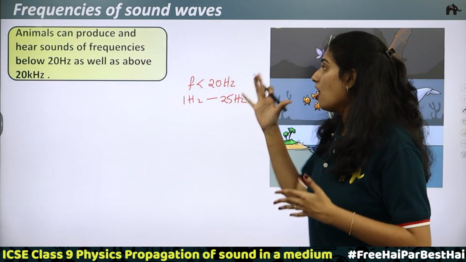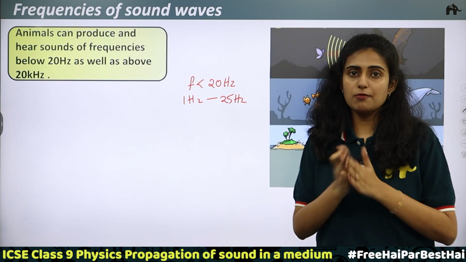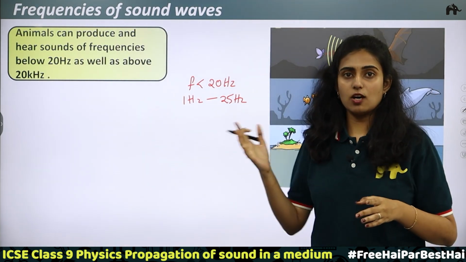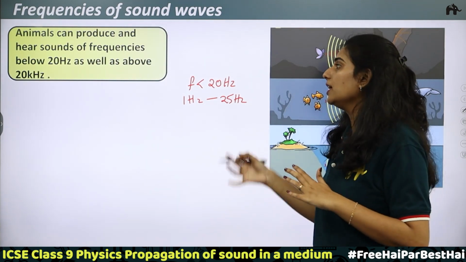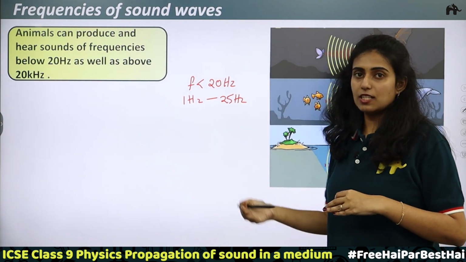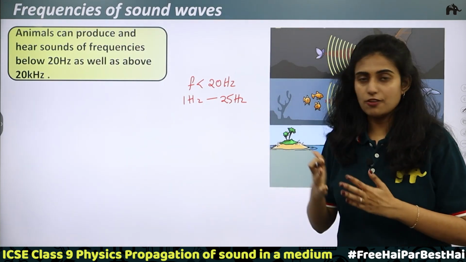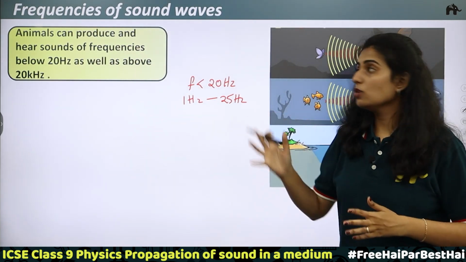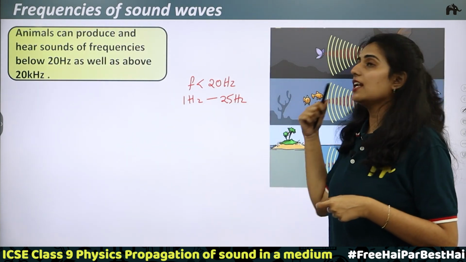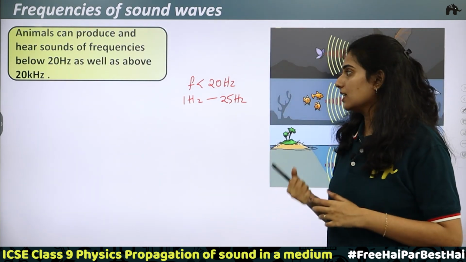It is not that all organisms have the same range of frequency. Audible range is not always 20 hertz to 20,000 hertz. It is only in the case of the human ear that it is 20 hertz to 20,000 hertz. Different animals have different ranges of frequencies. They can produce and hear sounds of frequencies below 20 hertz as well as above 20 kilohertz.